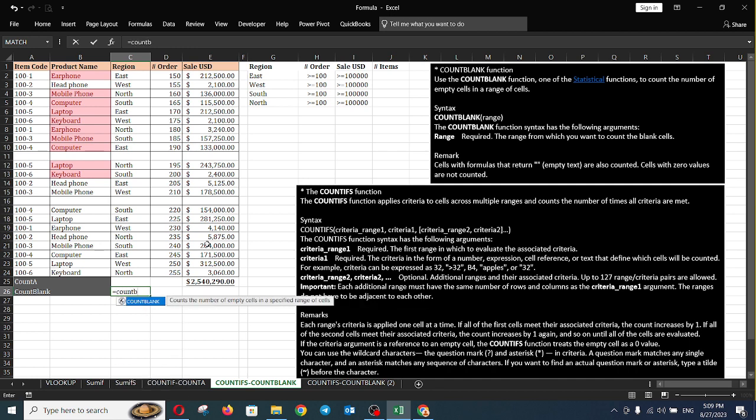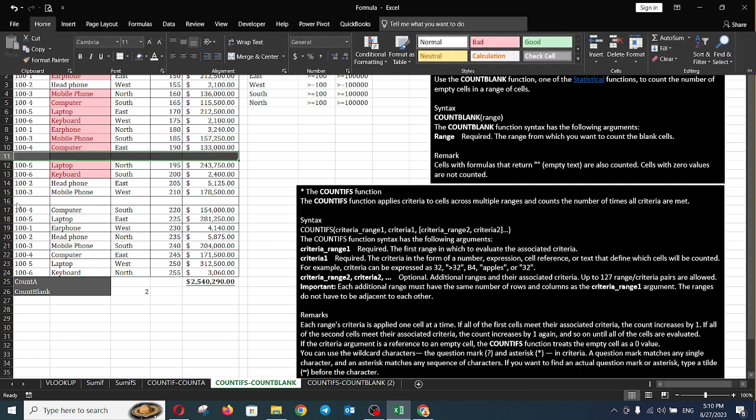COUNTBLANK, range. So we need to select the range, the area that we want to select. Okay, so this shows us that COUNTBLANK gives two, so there are two blanks.